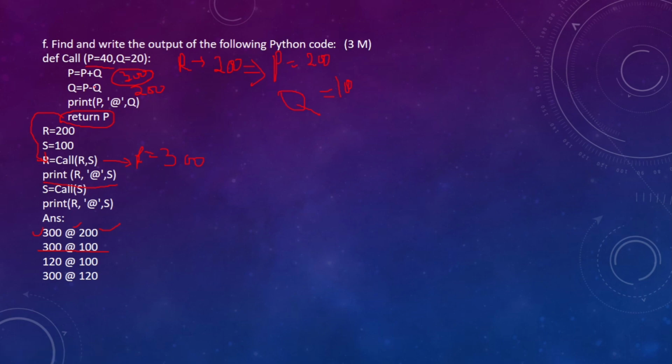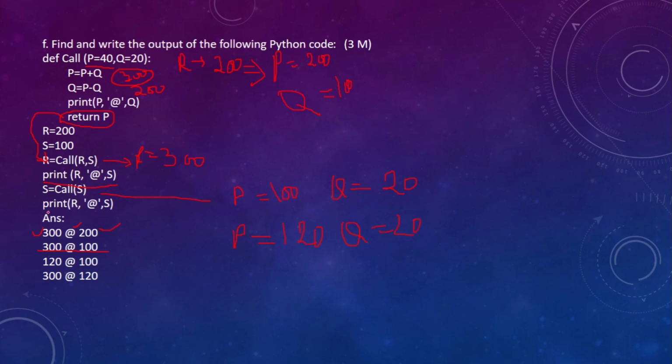In the next iteration for this function, P is taken as 100 and Q will be taken as the default value, that is how much? 20. So P equal to P plus Q means P equal to 120, whereas Q equal to 20.